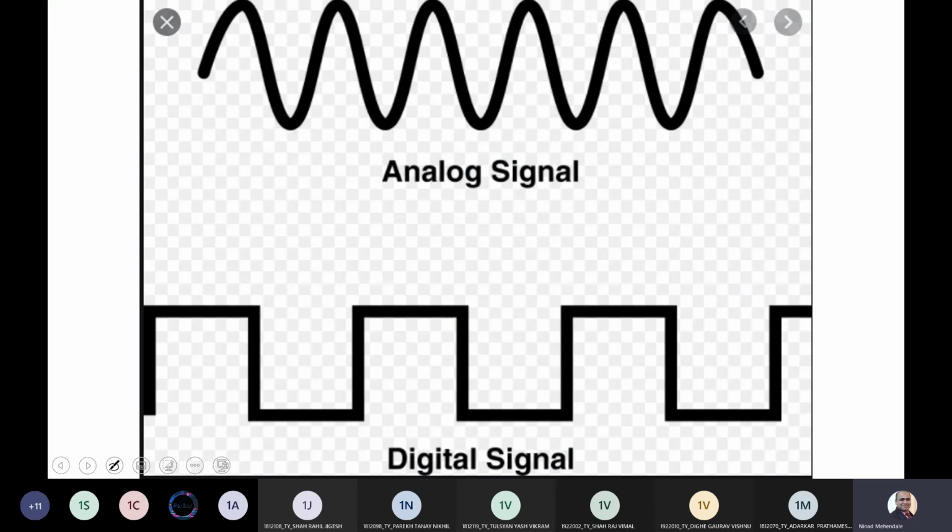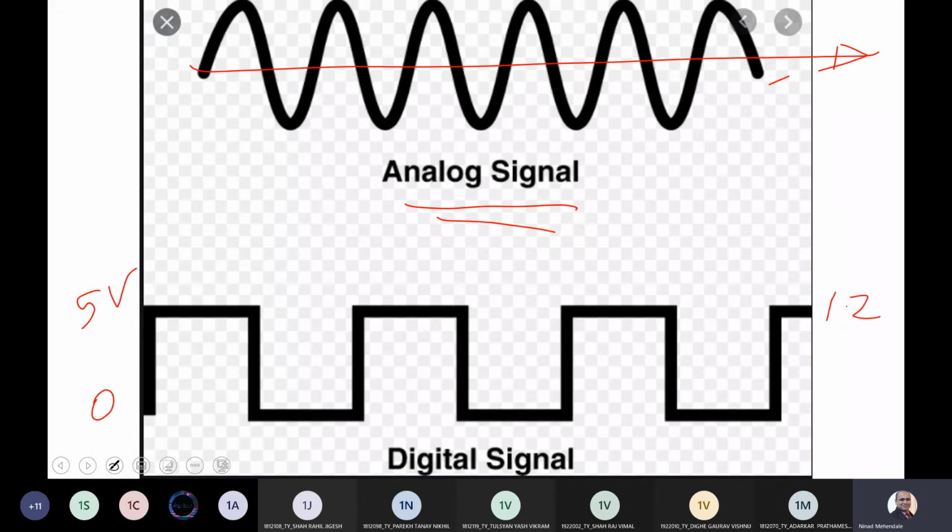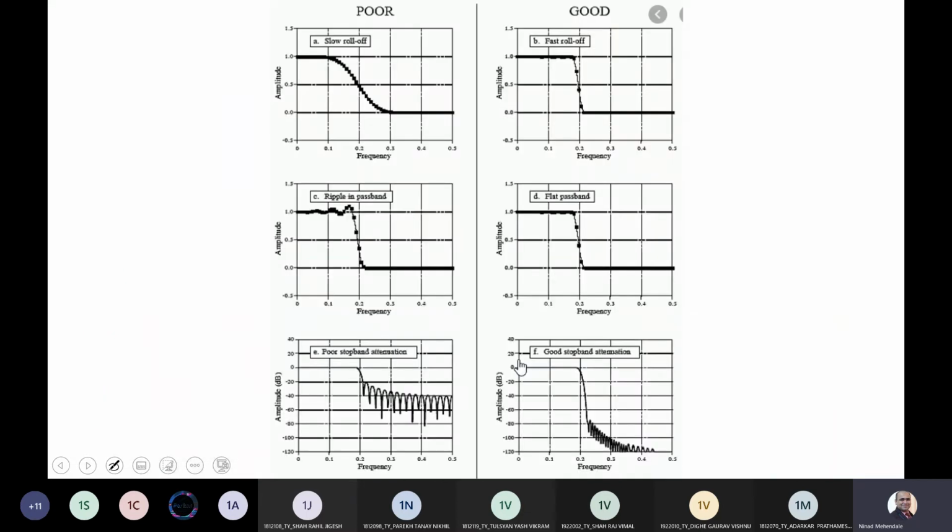Now analog and digital signal concepts you might be knowing. Analog signal can take any value between 0 to whatever maximum magnitude with respect to time, whereas digital signal can only have 0 volt and 5 volt typically, or logic 0 and logic 1. Some cases it is 1.2 volt also, some cases it is -5 to +5, but only 2 levels. So basically digital signal will have a 0 or 1.